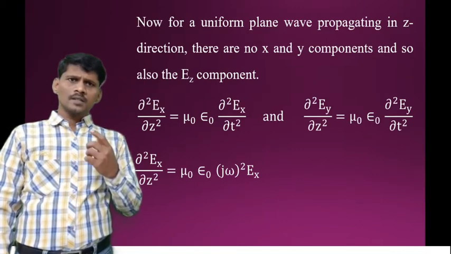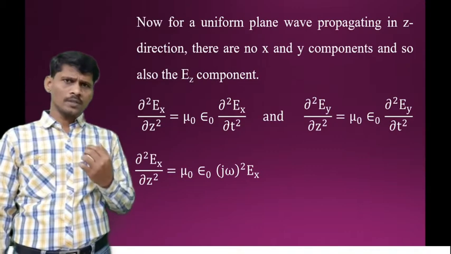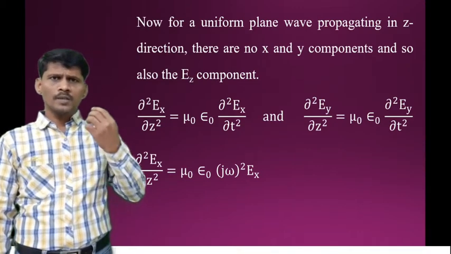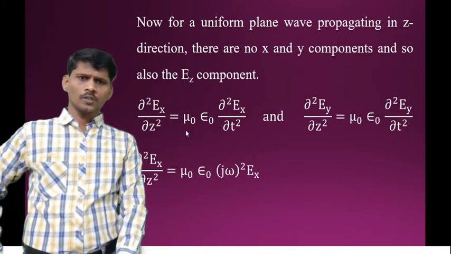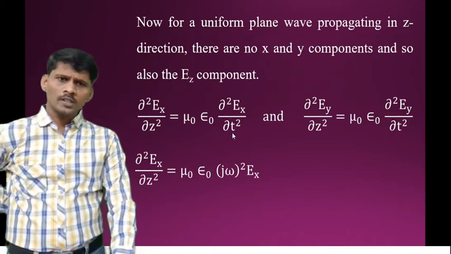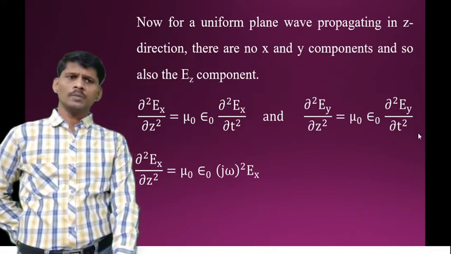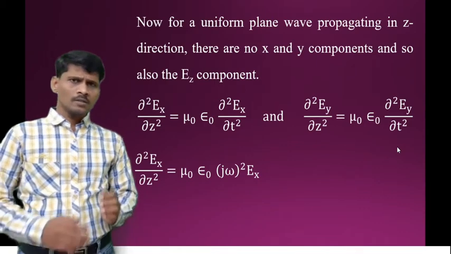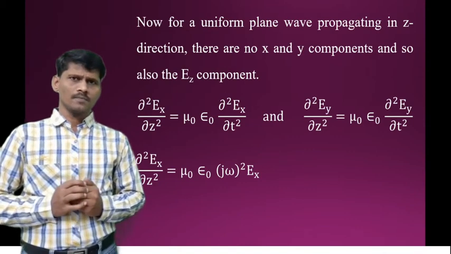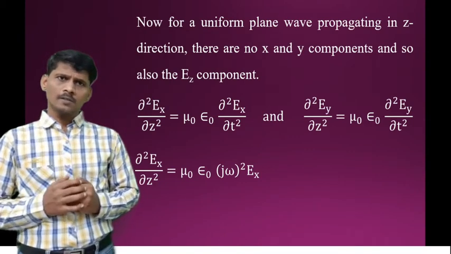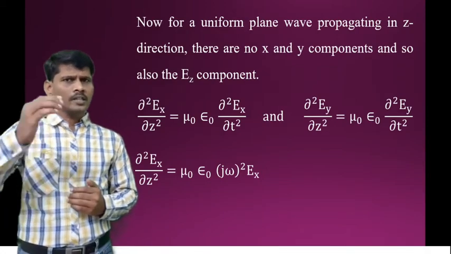Applying these conditions to the electromagnetic wave equation of free space and reducing it, with the uniform plane wave conditions, we get the resultant expressions: dou square Ex by dou z square is equal to mu naught epsilon naught dou square Ex by dou t square, and dou square Ey by dou z square is equal to mu naught epsilon naught dou square Ey by dou t square. This was already discussed clearly in the previous session, with a clear derivation.